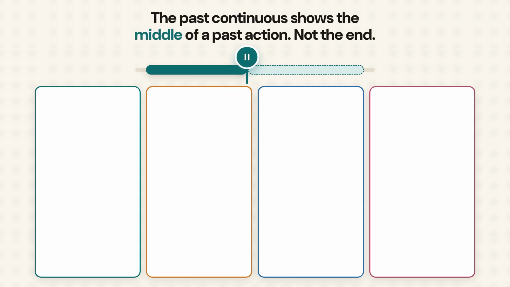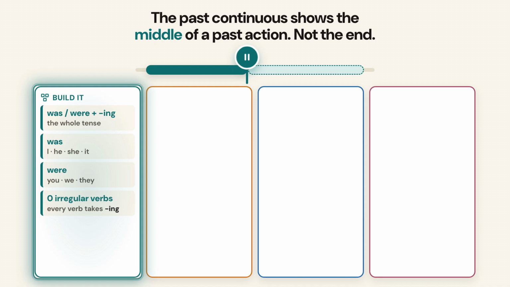Let's put the whole video on one screen. Take a screenshot of this. The past continuous shows the middle of a past action, not the end. You build it with was or were plus the verb with ing. Was for I, he, she, it. Were for you, we, they. No irregular verbs.